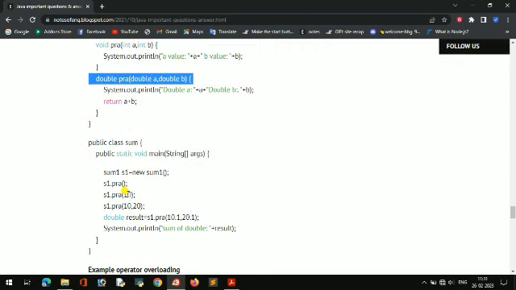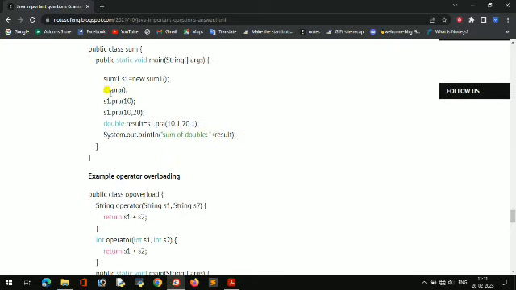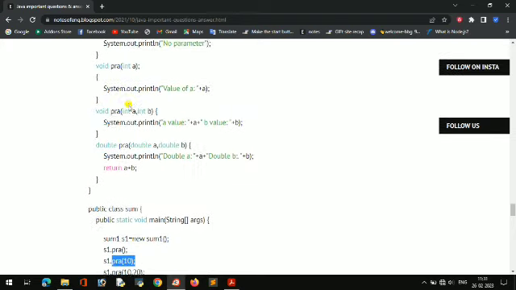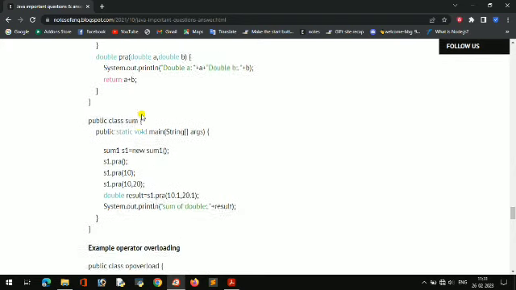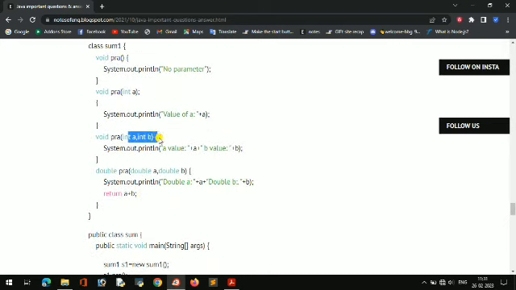Based upon whatever we have passed here, it will call that one only. If we call PR with no argument, this one will run with no parameter. If we pass PR with a value of 10, then it will accept this one. If we pass 10 and 20, which are of type integer, it will see the integer type and call this one.